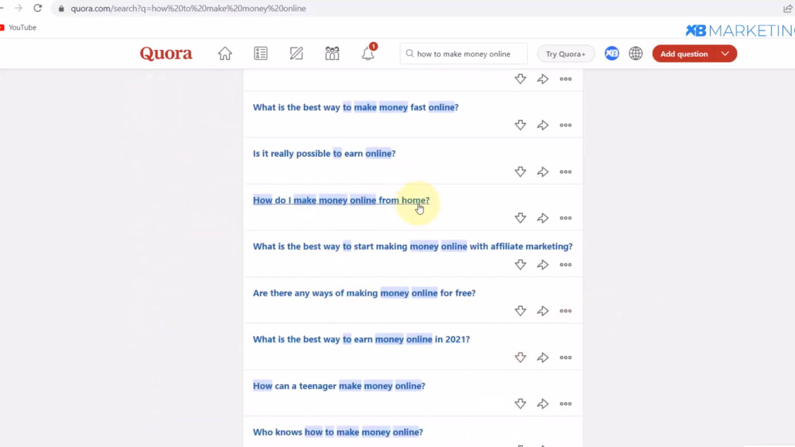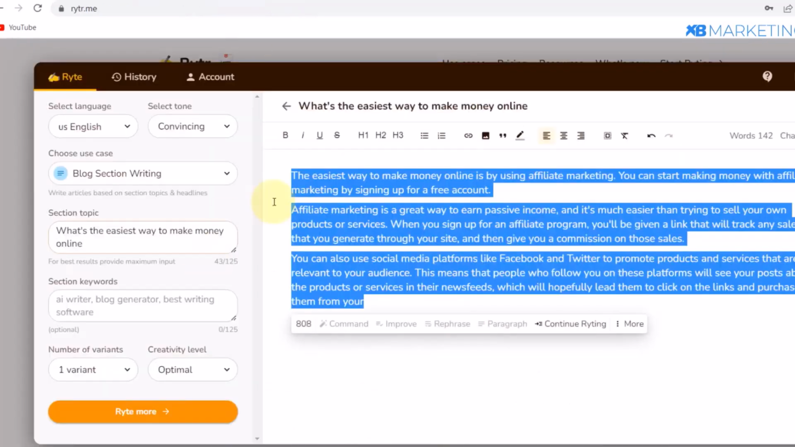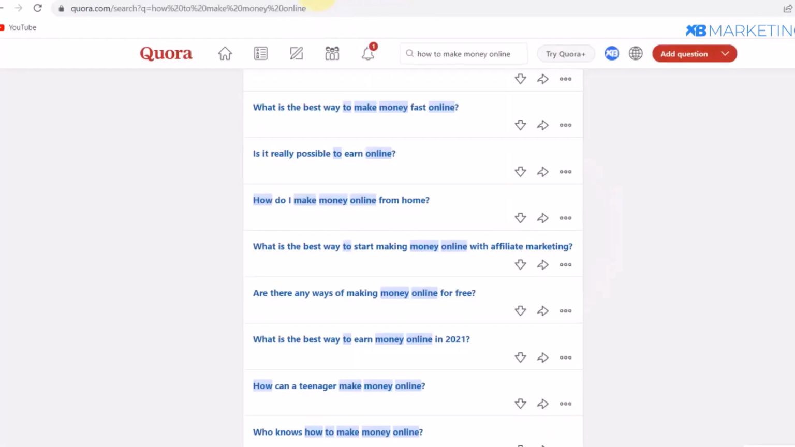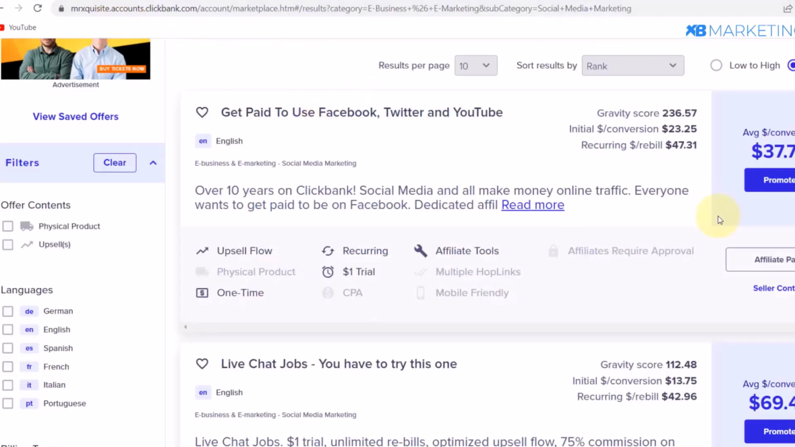So you want to apply this same method. All you need to do is copy the question and paste it in Writer, and it's going to write the answer for you. So literally all you just need to do is copy and paste the answer right here with your Clickbank link, and you can start making money promoting Clickbank products for absolutely free.